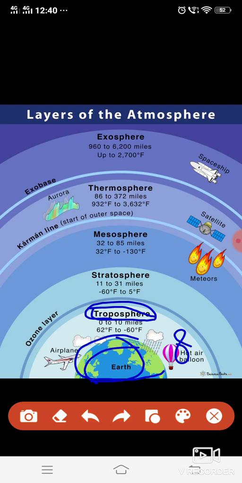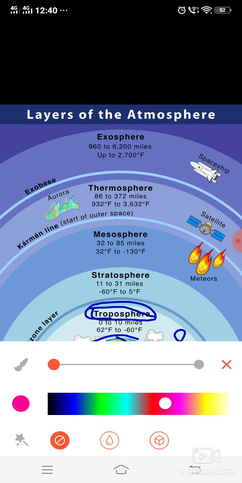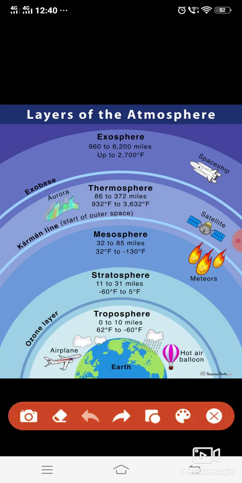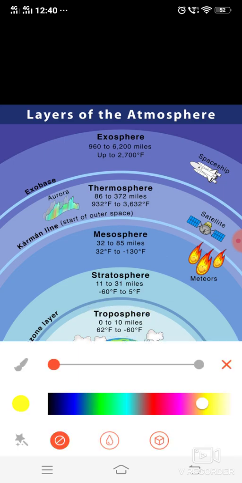There is no weather, no clouds. That's why it is easy for aeroplanes to fly. Up to the height of 20 kilometer, the temperature is constant, and after that it increases with increasing altitude. As we go higher and higher above the stratosphere, the temperature starts increasing.